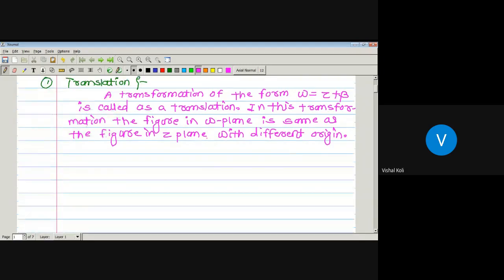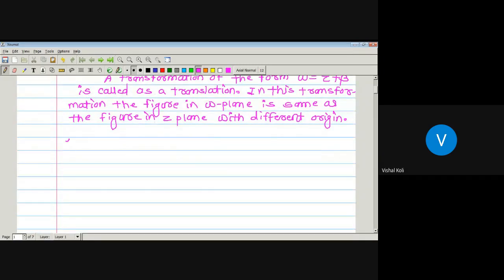Okay, let us see one example. Let us take a rectangle.